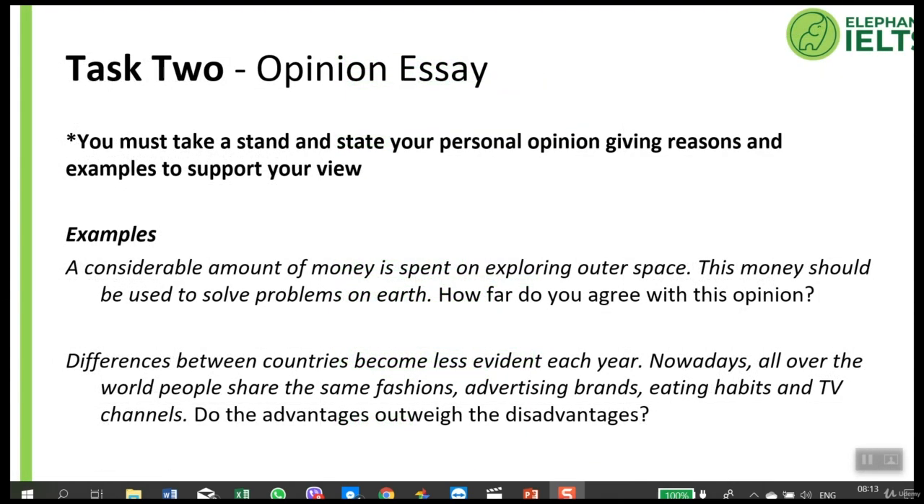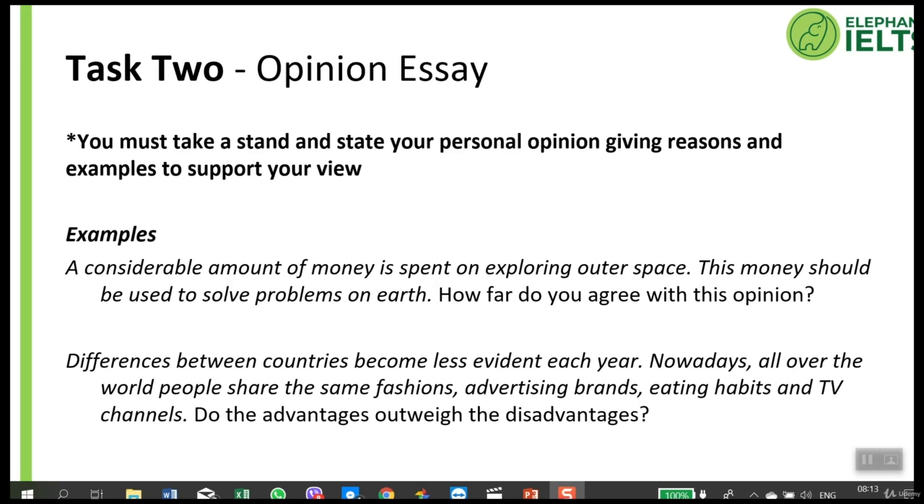Let's look at these examples of opinion essay questions. The first one says, a considerable amount of money is spent on exploring outer space. The money should be used to solve problems on Earth. How far do you agree with this opinion?